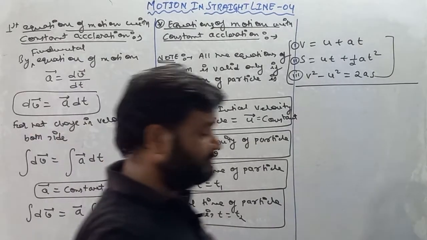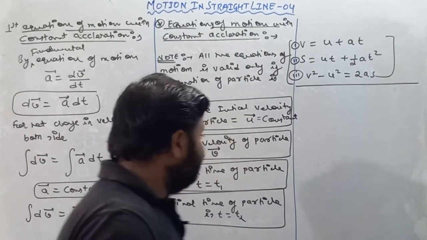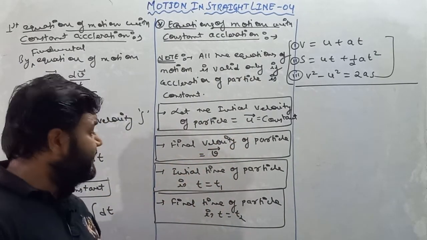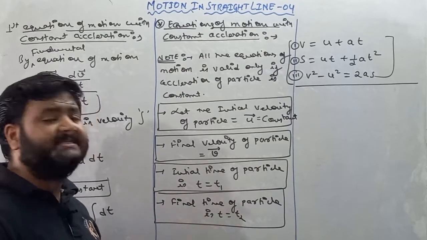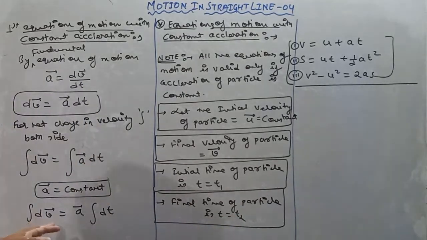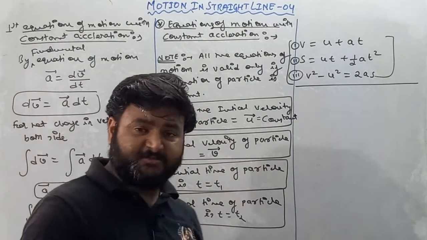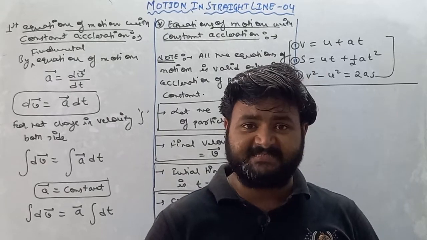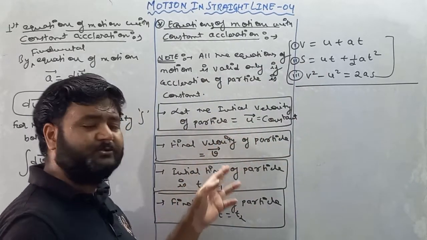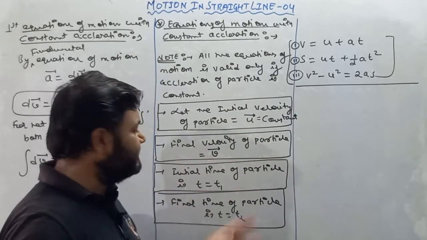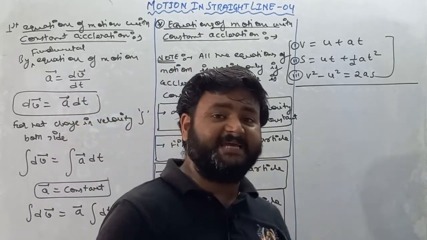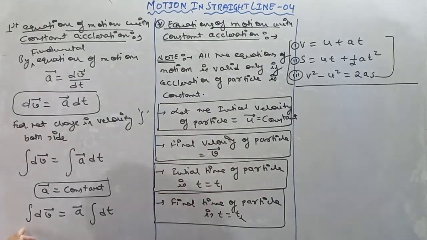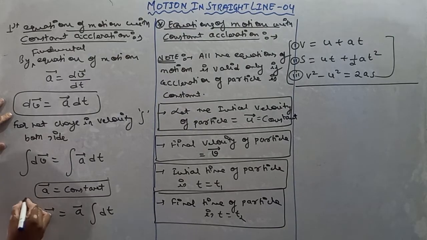Now see, my dear student, we'll consider that initial velocity is u vector and final velocity is v vector. Initial time is t1 and final time is t2. So this dv means change in velocity. Just think about change in velocity. From where to where does velocity change? Velocity changes from u to v. Why? Because u is initial velocity and v is final velocity. So we'll put the limit of velocity here, it is u vector to v vector.